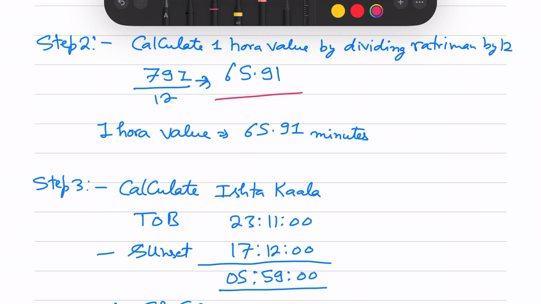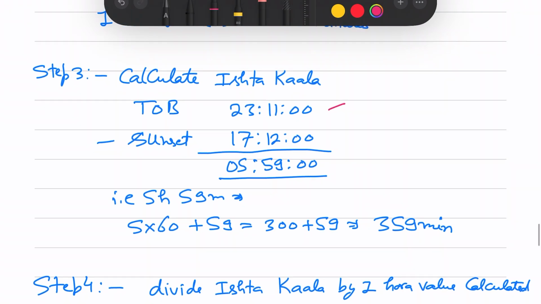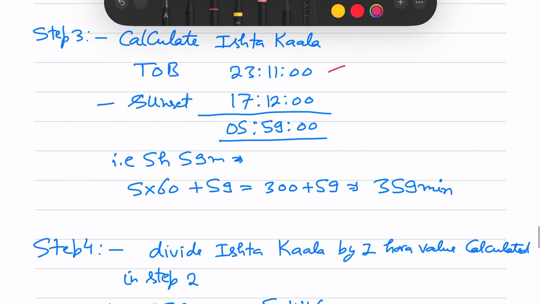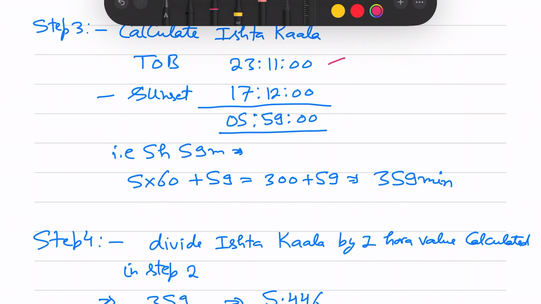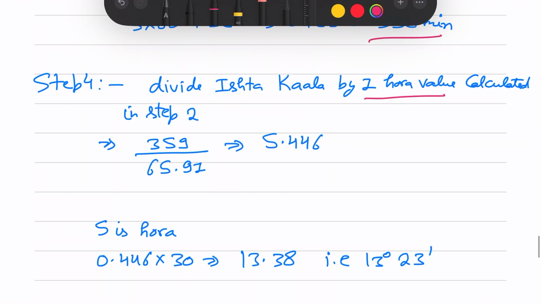Next step is to calculate the ishtkal. Since it is a night birth, we will subtract the sunset from the time of birth. Time of birth is 23:11, sunset is 17:12, so we are getting 5 hours 59 minutes. We'll convert it again into minutes because our hora value is in minutes. So we are getting 359 minutes. We'll divide the ishtkal by one hora value. So 359 divided by 65.91, we are getting 5.446. So 5 is the hora value.